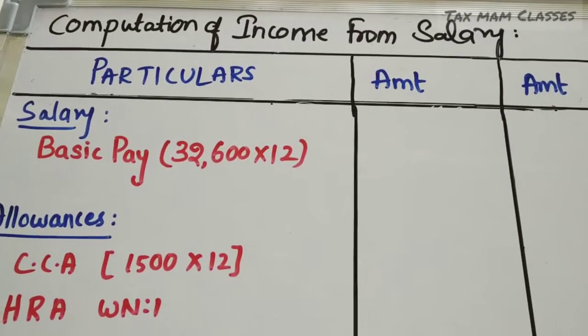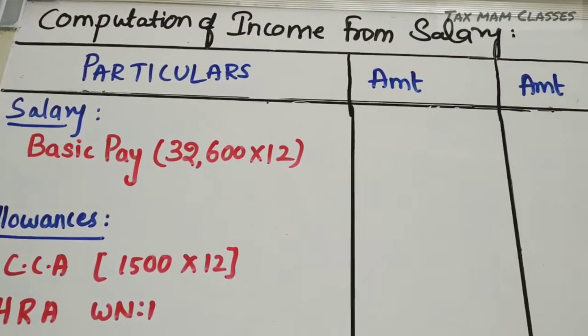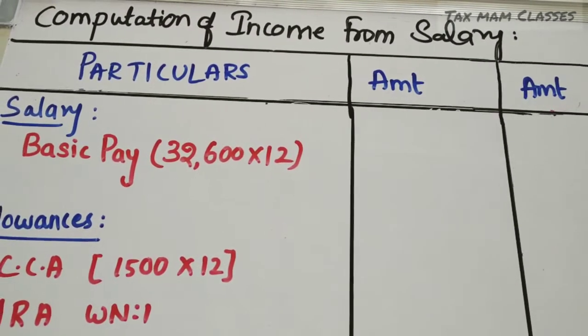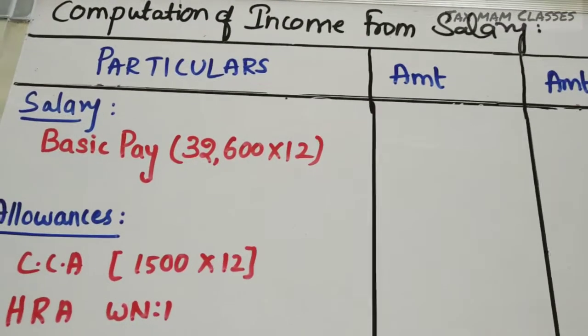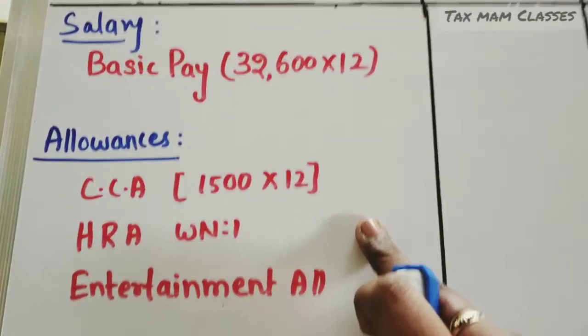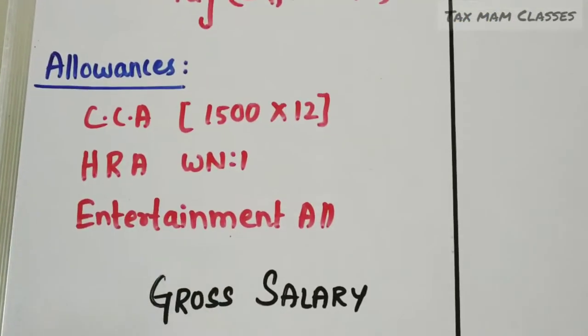So this is the pro forma for computation of income from salary. I have already given you the pro forma in the second class. That means in part 2, I gave the pro forma for income from salary. We will have 4 parts. One is salary, another one is allowances, perquisites, and profit in lieu of salary. The 4 parts together will be called gross salary.